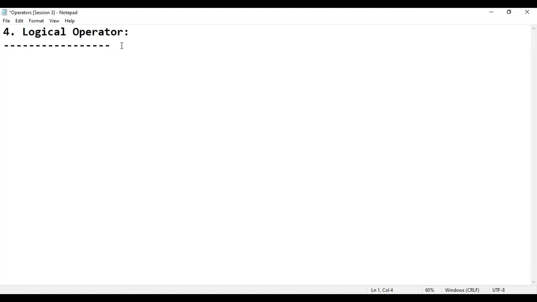Okay, sir, what do you mean by logical operator, and how will this logical operator work? If you ask me, it is pretty simple. There are 3 logical operators in Python. Okay, sir, which are those logical operators? They are the AND operator, the OR operator, and the NOT operator.